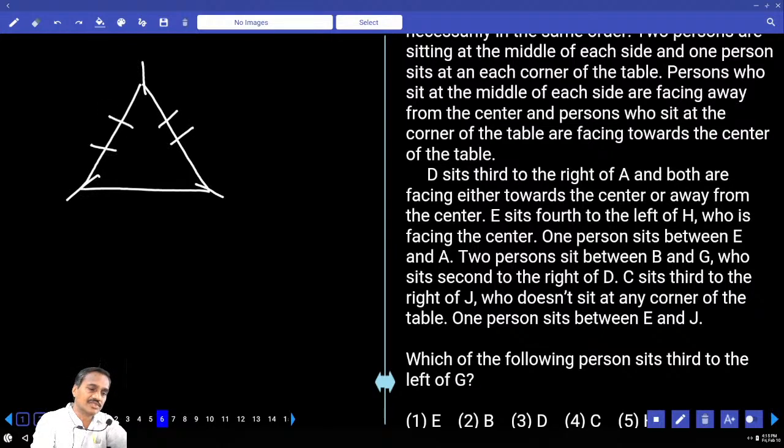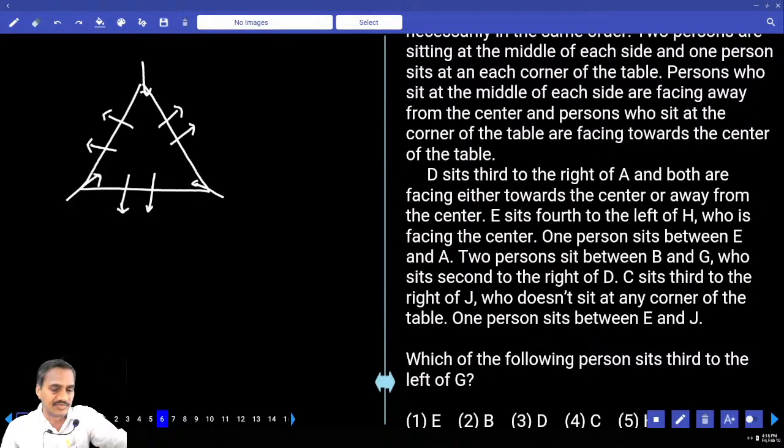There are 3 persons at the corners and 3 at the middle of the sides. The persons at the middle of the sides are facing away from the center, and the persons at the corners are facing towards the center. Now D sits to the right of A, and both are facing either towards or away from the center.